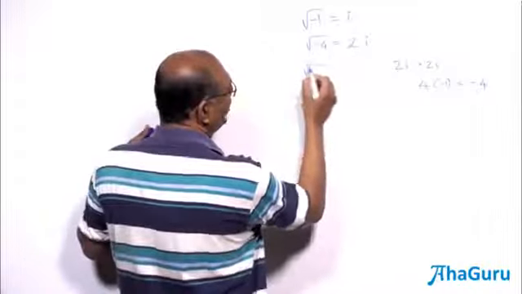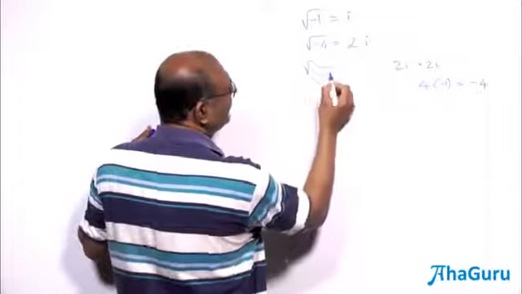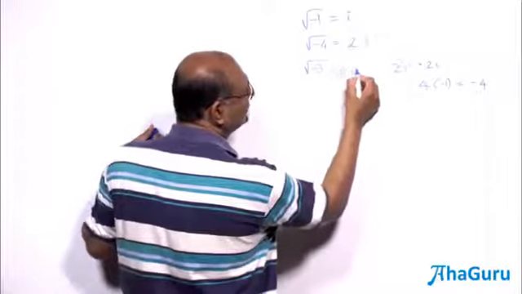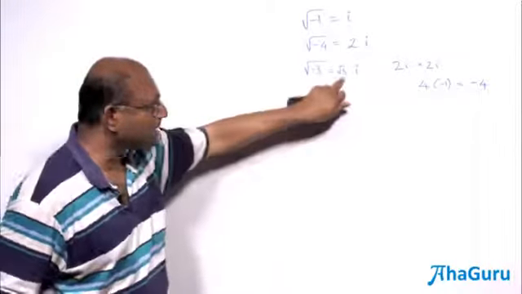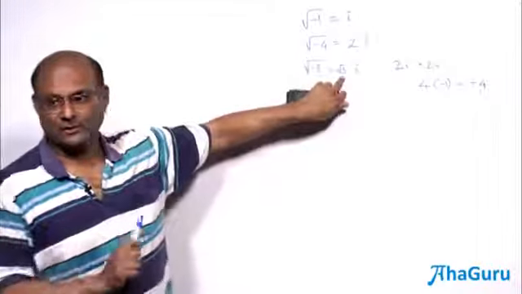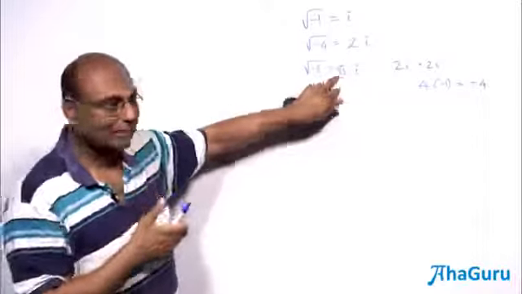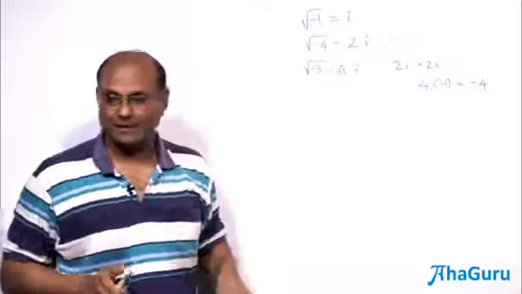Suppose I had root of, let us say, -3. You can write it as root 3 times i. There's no more minus because what you pulled out was only 3. So root 3 came out. The -1 still stayed there and it became i.